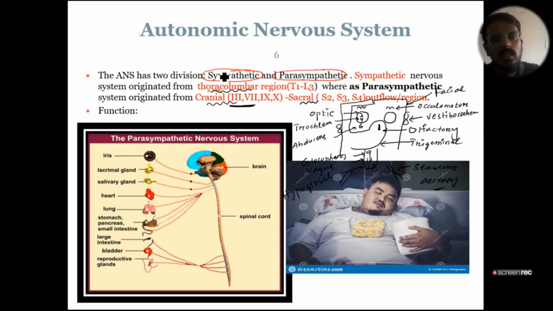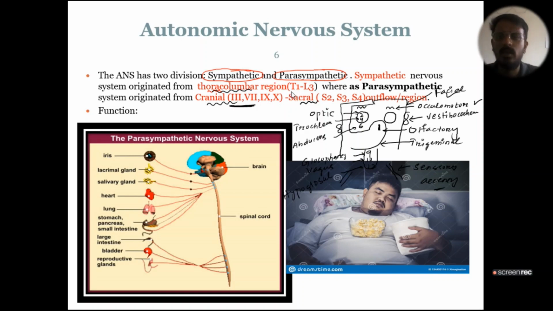As I told you, the cranial nerves are 3, 7, 9, 10. That is 3 is oculomotor, 7th is facial, 9th is glossopharyngeal, and 10th is vagus. You have to remember all four nerve names.